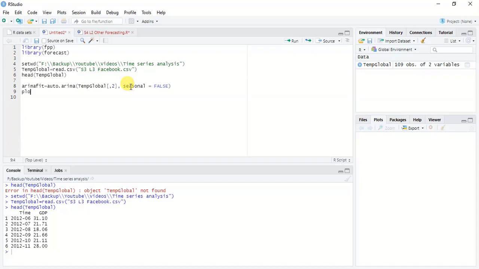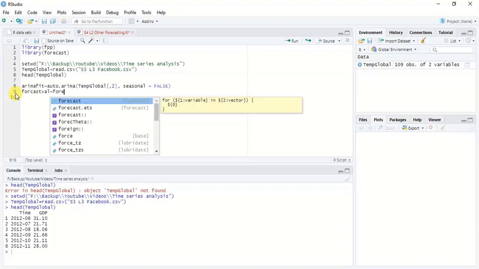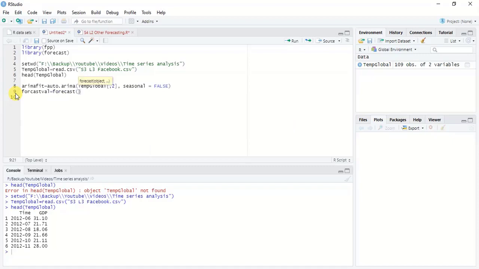Finally, we can call the forecast function, or if I create a new variable, we can call the forecast function, and then provide the ARIMA fit as the input, and we have to give the h as some kind of value.